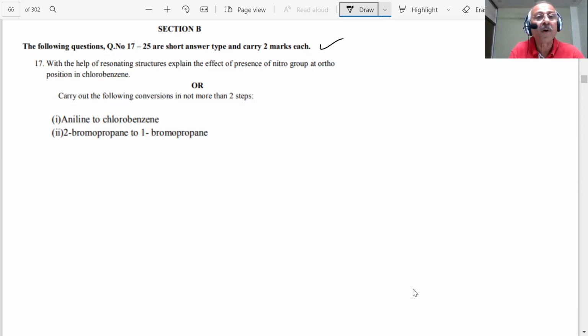With the help of resonating structure, explain the effect of presence of nitro group at ortho position in chlorobenzene. A question has been taken from NCERT book now. Yes, sir. You can see what he says. Effect of nitro group at ortho position in chlorobenzene.